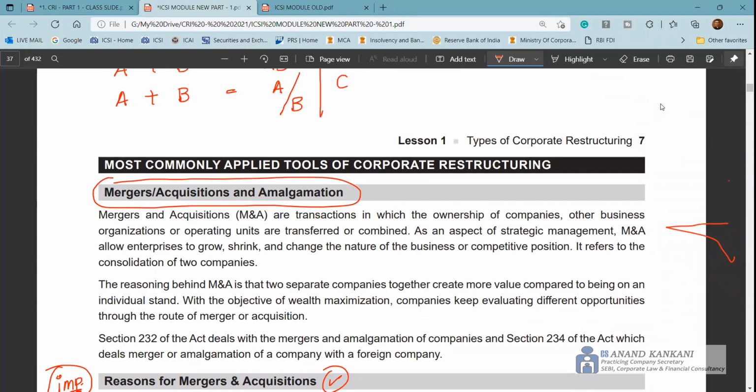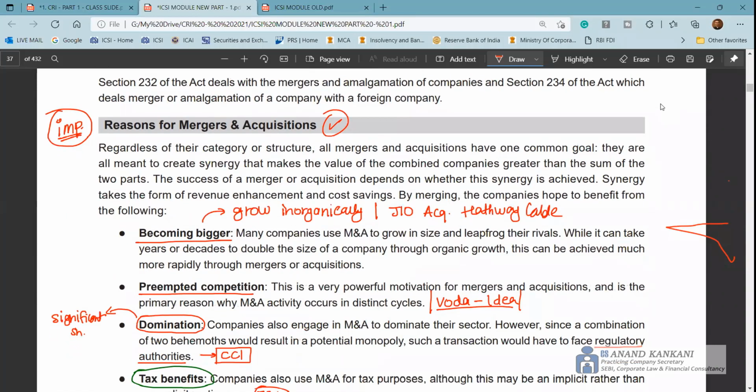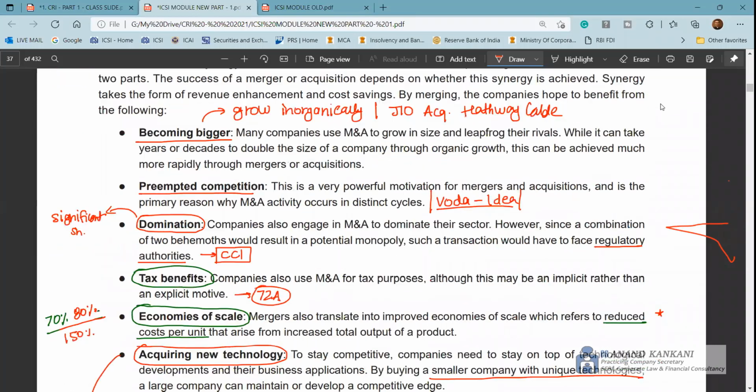Then the different types of mergers and amalgamation. Reasons for mergers and amalgamation, again, very, very important. This is similar to the need for corporate restructuring, but in a different way. Becoming bigger, preempting competition, right? There is already a strong competition driving force in the market. So to beat that competition, two or more companies come together.